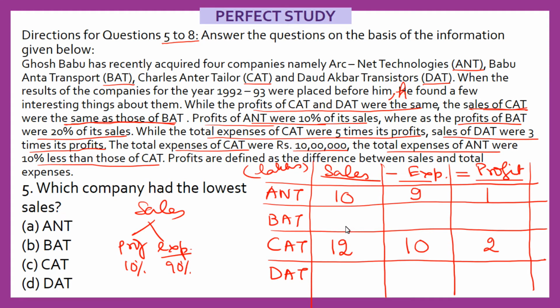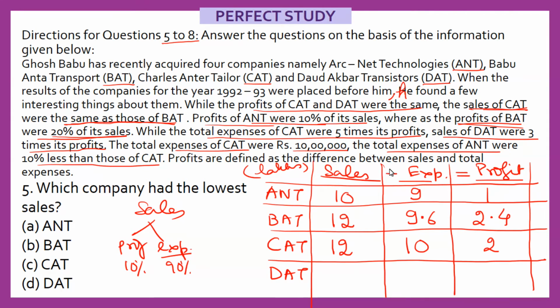Now it is also mentioned that the sales of CAT were the same as that of BAT. So if CAT sales is 12, BAT sales must also be 12. It is also given profit of BAT was 20% of its sales. So 20%, 10% is 1.2, 20% will be equal to 2.4, and the balance 9.6, that will be my expenditure.